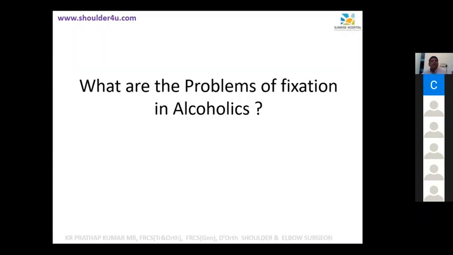Okay. So what are the problems in fixation in alcoholics? Akhil Senior? They won't follow the posture, mobilization. Yeah. So they are not compliant with the regime. Second thing, infections. Comparatively high chance. Yeah, slightly high infection. And really the third thing, alcoholics, their liver is gone, isn't it? Or they got a poor liver problem.